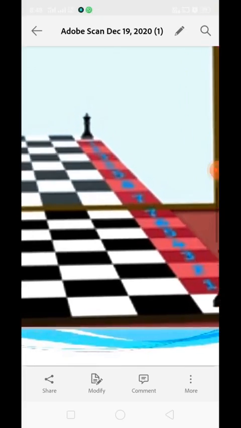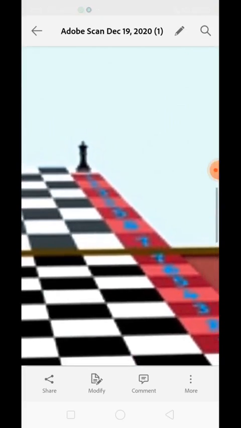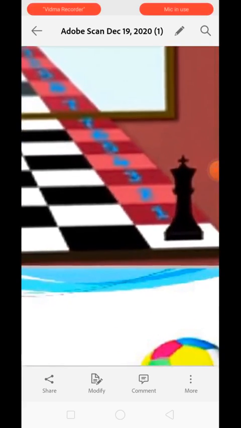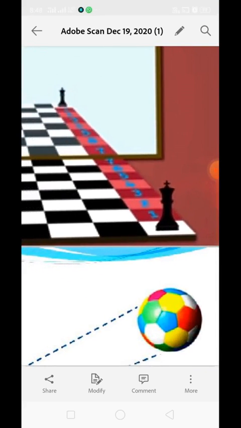Now see over here in the mirror. In the mirror, it is also 7 boxes apart, so it is present at the same distance as the object. So we can say the image is formed at the same distance behind the mirror as the object was in front of it. Understood?